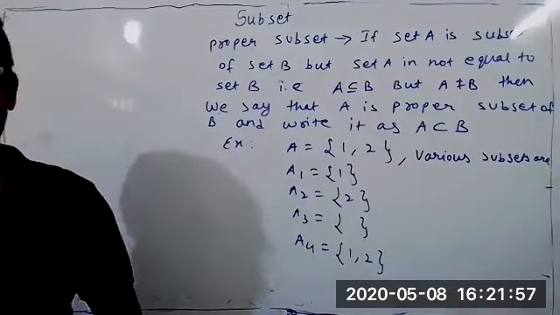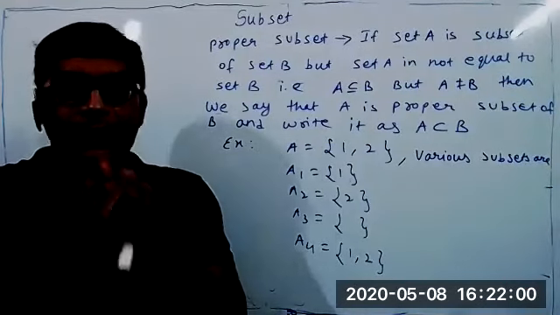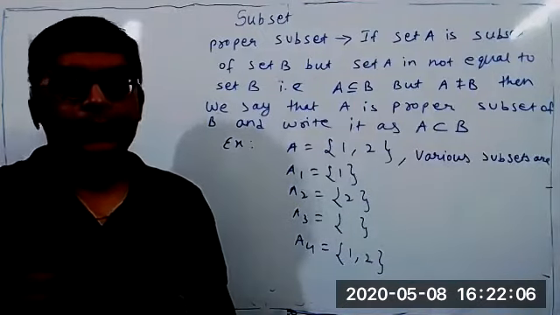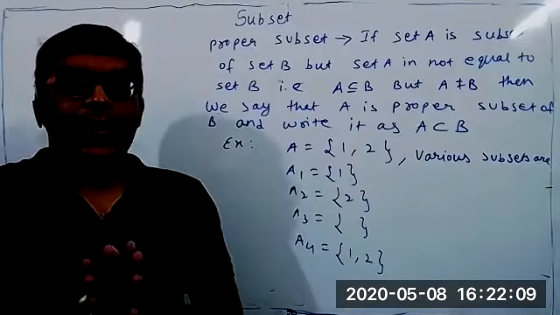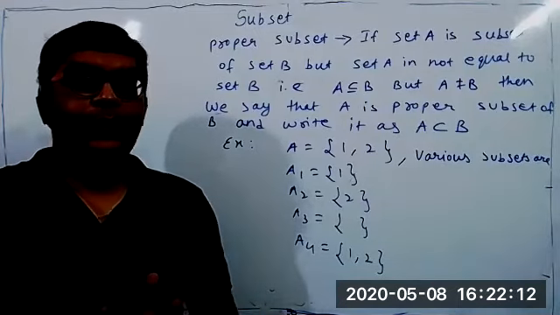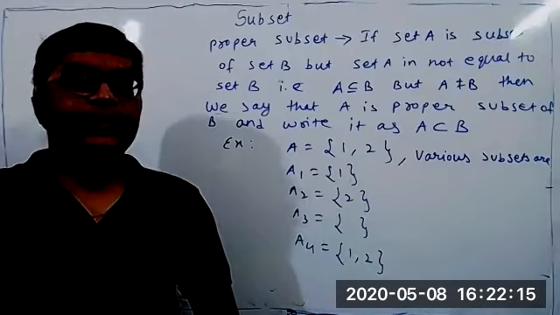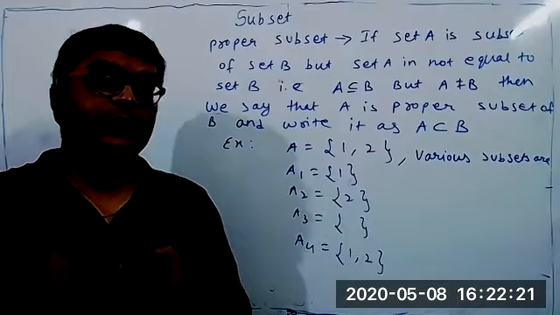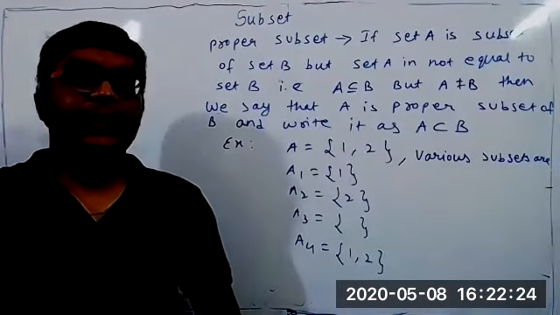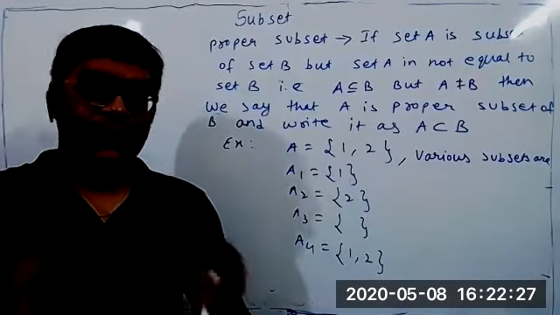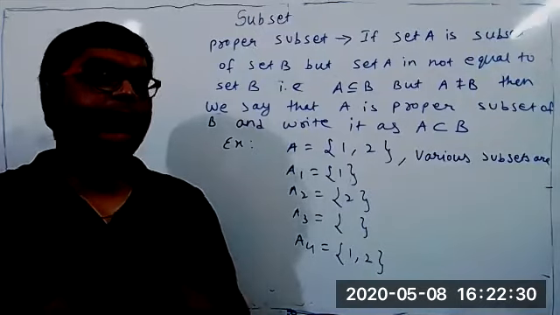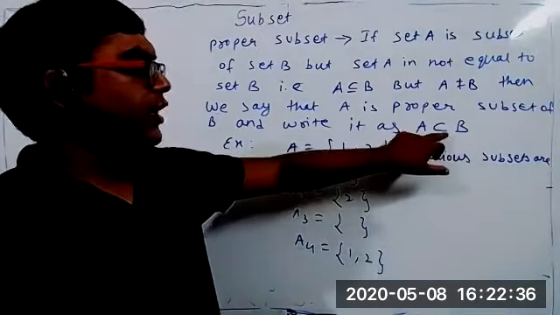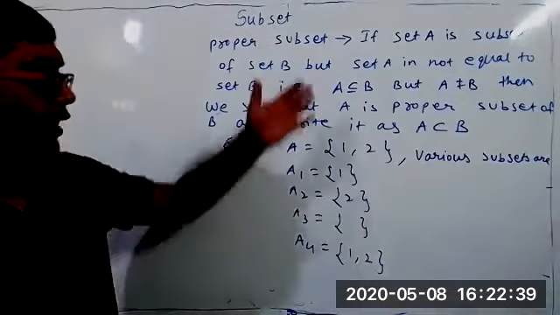Very slowly I will explain again. Student, very simple. When a set is given, you can write its subsets, and we know how many subsets it has, 2 to the power n. But all those subsets are classified into two types: one is proper subset, one is improper subset. Proper subset means all the elements of the subset are present in the set. But sometimes the elements present in the subset and the set are the same. That time it is a subset, but not a proper subset, it is an improper subset. And if it is a proper subset, we write it as A ⊂ B, and we don't write the below line, that much only. You can read and then you can ask some doubt.